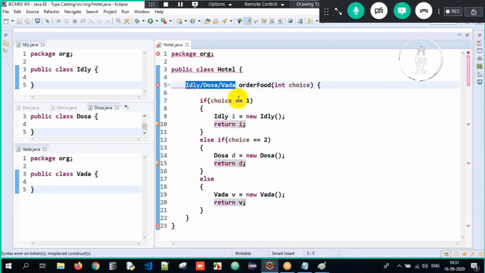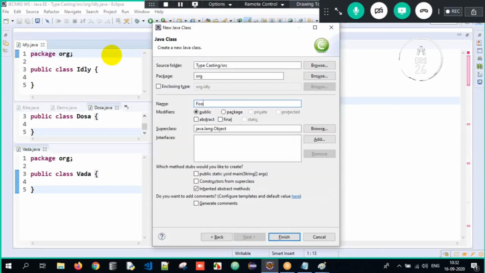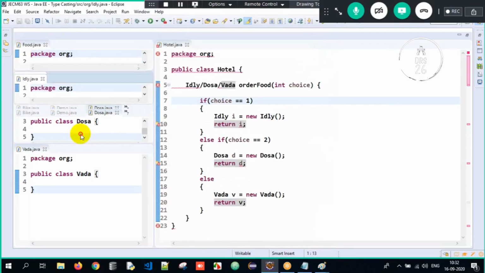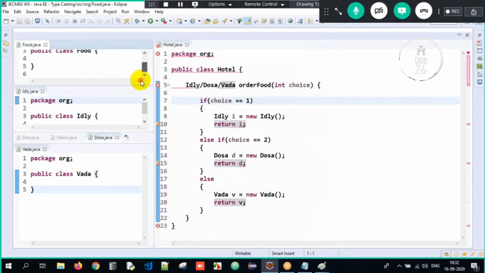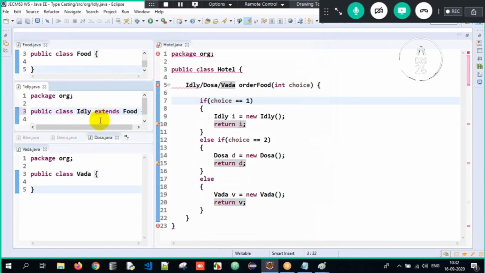So there are multiple return types here, but I cannot have multiple return types. I want a generic, generalized return type. So what will I do here? Sir, I will create one class called food. I'll create a class called food and make sure that all the classes inherit the food class. So there is a class called food over here, and I'll make sure all the classes inherit. See, idli extends food. They have a generalized common class here.